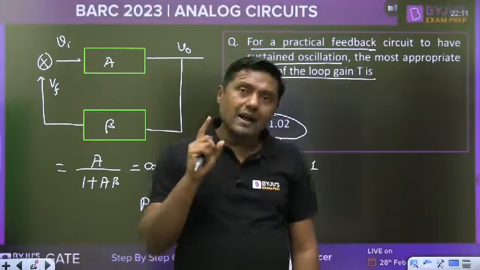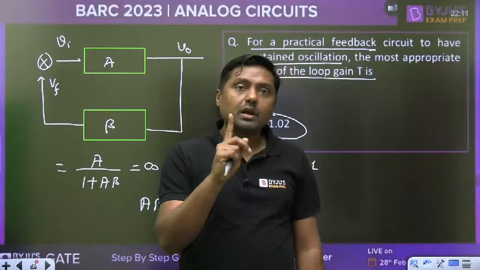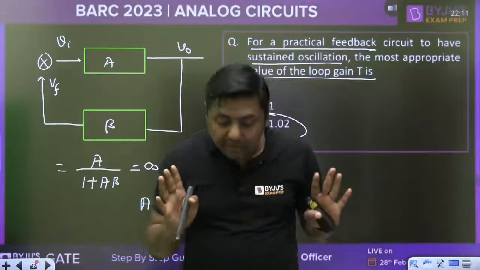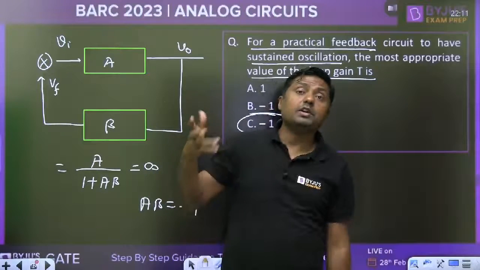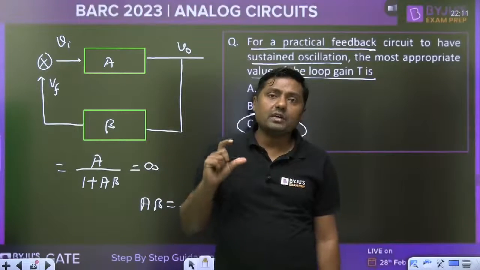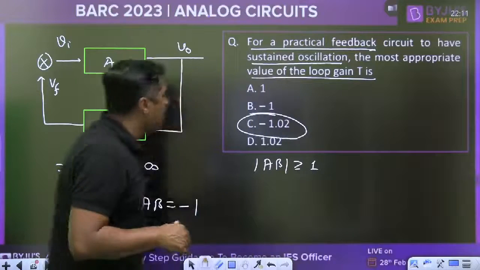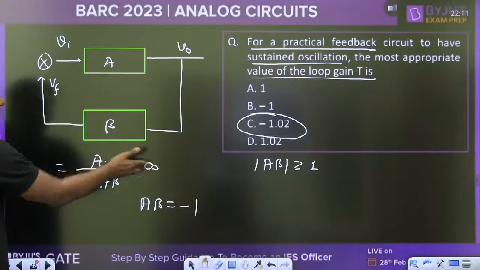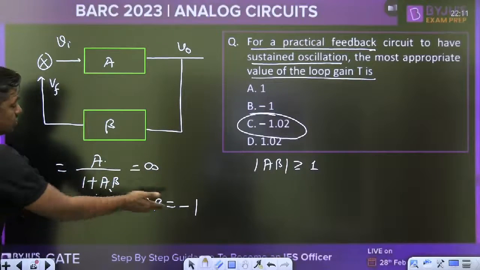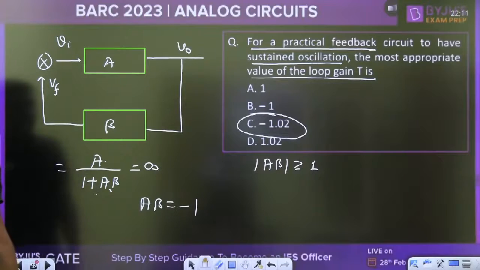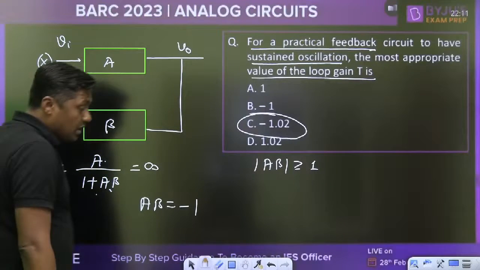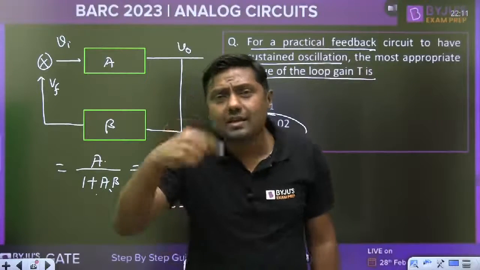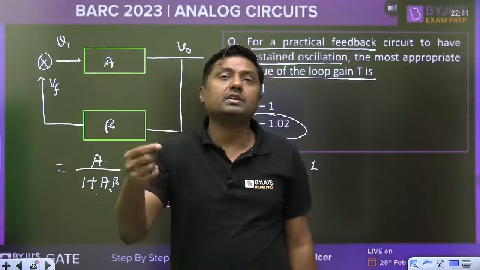Magnitude should be, no doubt, ideally exactly equal to 1. Are you getting my point? A beta. Okay. BARC criteria means what? An amplifier can be converted into oscillator. So what is the gain for the amplifier? This is the gain, A upon 1 plus A beta. When will it convert into oscillator? When the gain is infinite. When will the gain be infinite? When A beta is equal to -1. When A beta is exactly -1, the gain will become infinite. But what is the practical consideration? The mod of A beta should be slightly greater than 1.